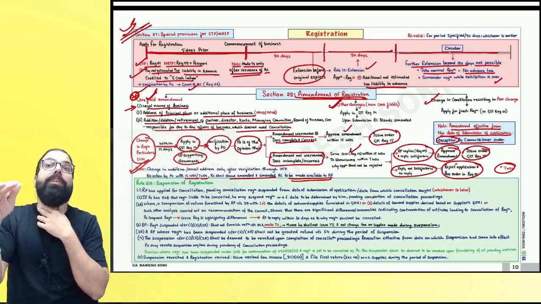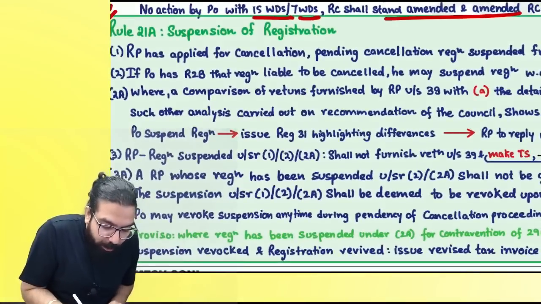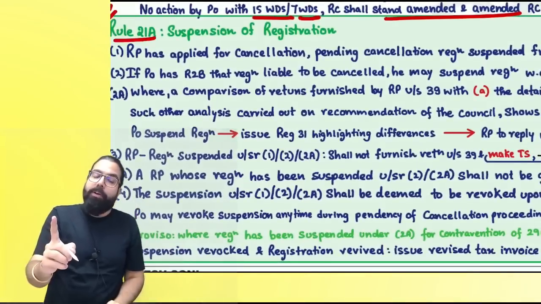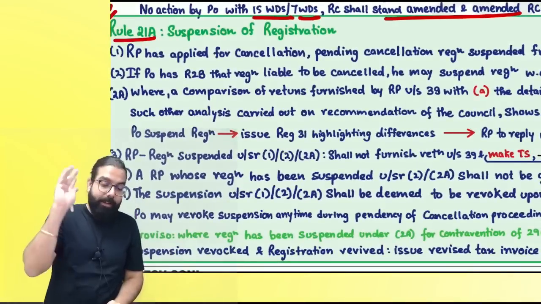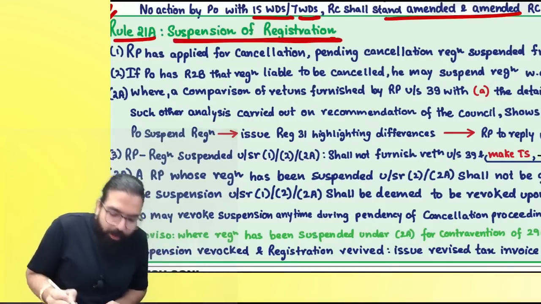Now, during the period of suspension, rule number 21A, everyone over here. Rule number 20, Baba, everything told in class is only for classroom joking purpose, nothing to be taken seriously. Everyone over here.